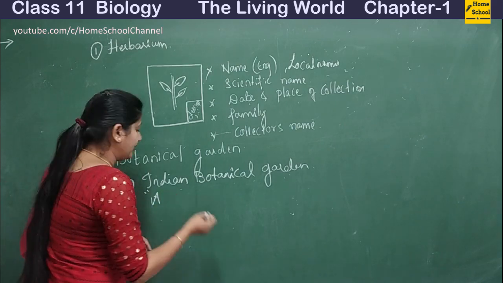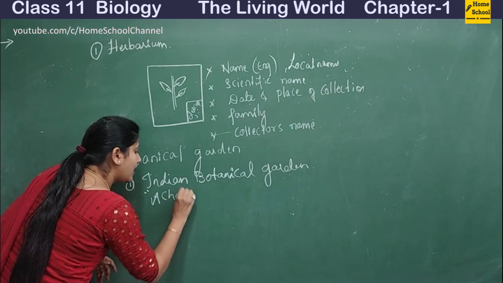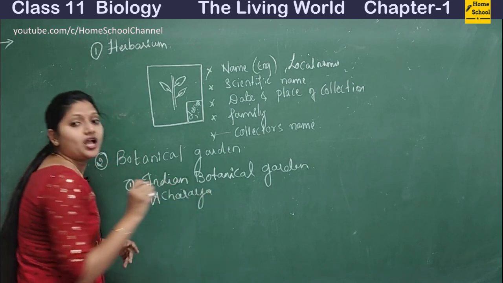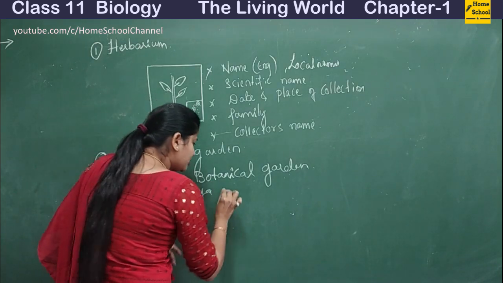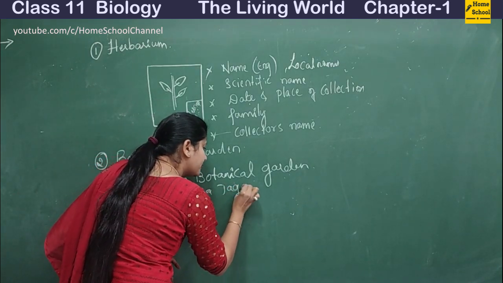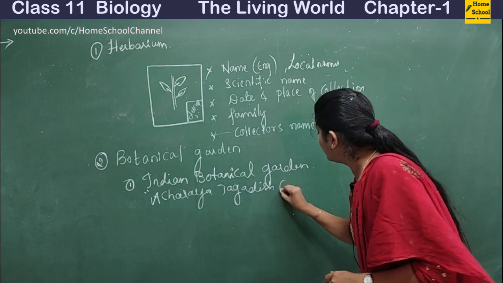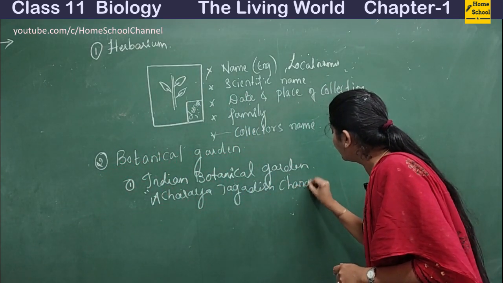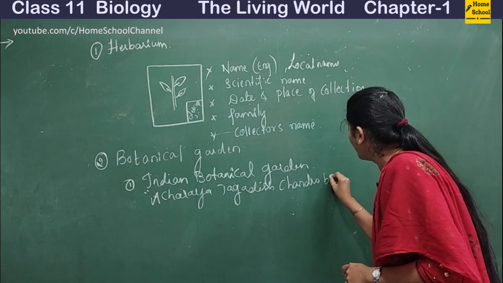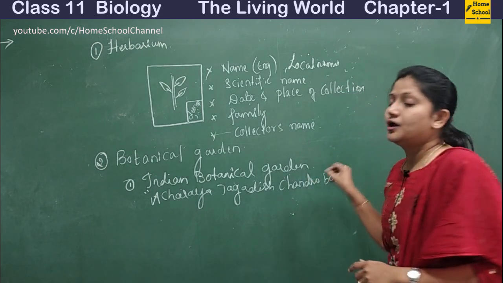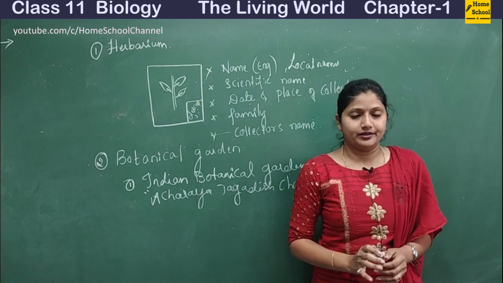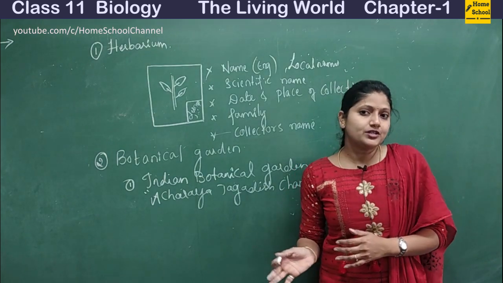The recent name is Acharya Jagdish Chandra Bose Botanical Garden.